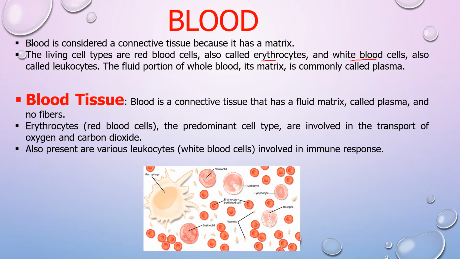The majority of the blood consists of the fluid which is called plasma. Blood is a connective tissue which has the matrix in the form of fluid, and it doesn't have any fibers. The erythrocytes are the predominant cells in the blood, present in larger number, and their major function is the transportation of oxygen and carbon dioxide. The function of WBC or leukocytes is that they are the scavengers and they induce the immune response.